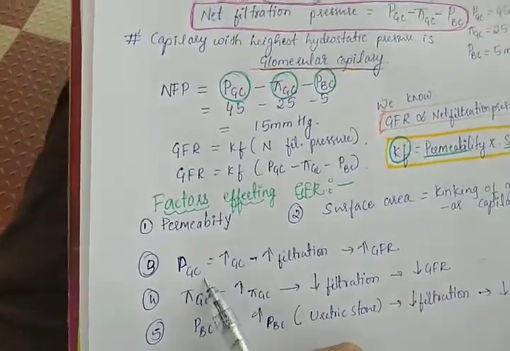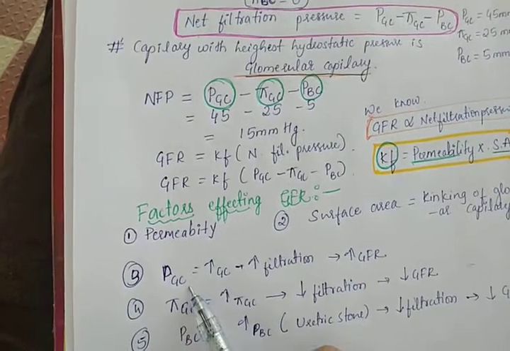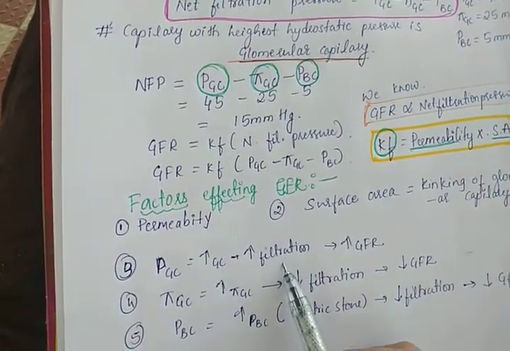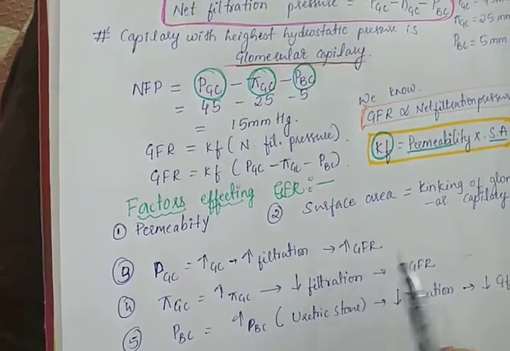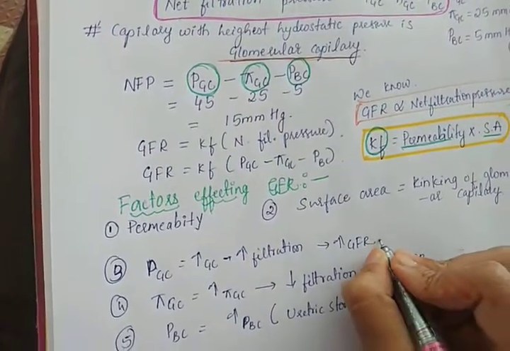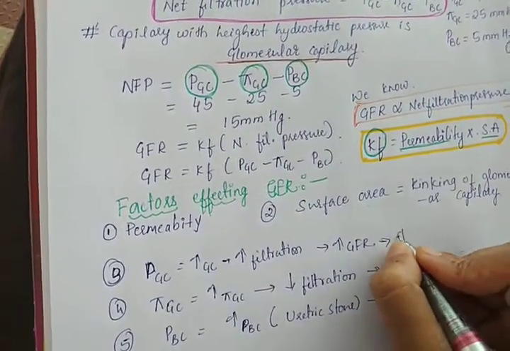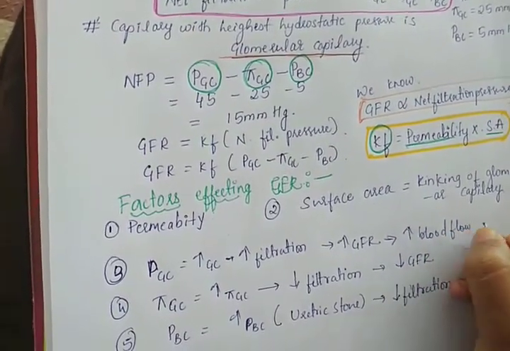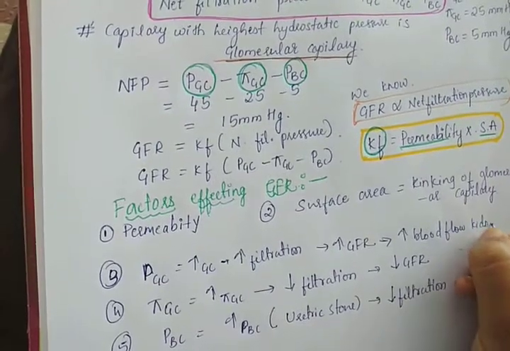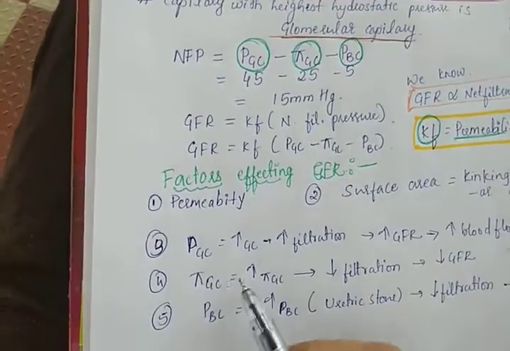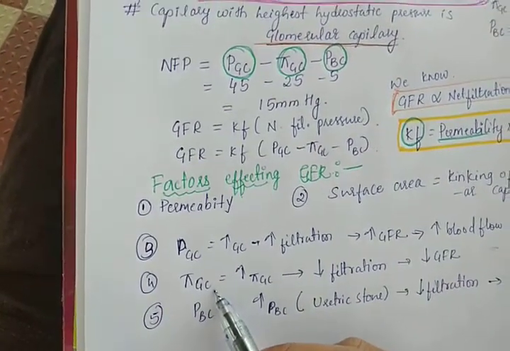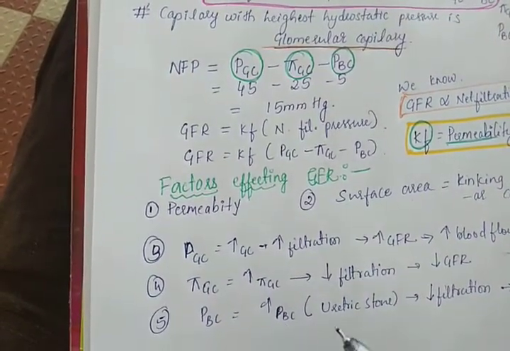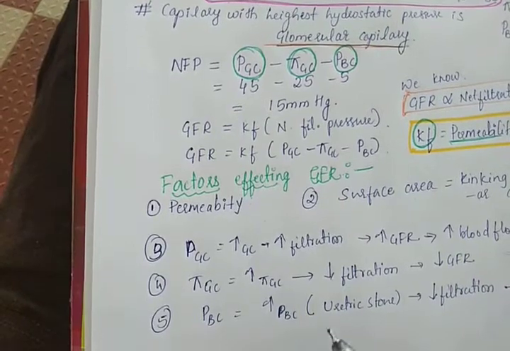Now PGC. PGC is the hydrostatic pressure of the glomerular capillary. As PGC increases, there will be an increase in the filtration and an increase in the GFR. This will be when there is increased blood flow to the kidney. Now PiGC: as the colloidal protein content of the glomerular capillary increases, PiGC increases.